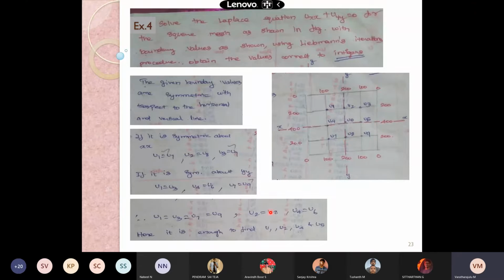And there won't be any need to find all the points. We can converge with u1, u2, u4 and u5. With these four different points, we can populate all the other five. With calculating the four, we can get all the nine values. So our focus is to find u1, u2, u4 and u5.